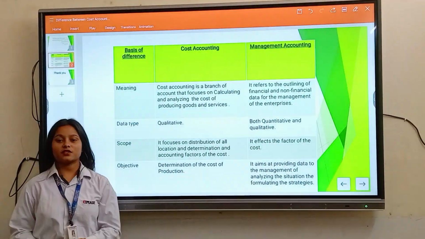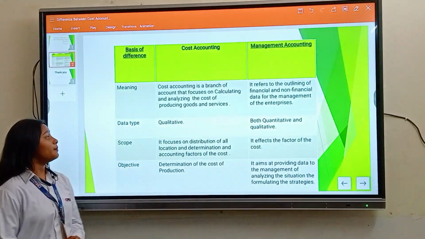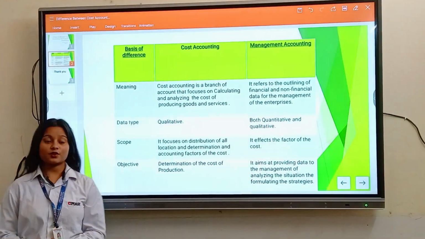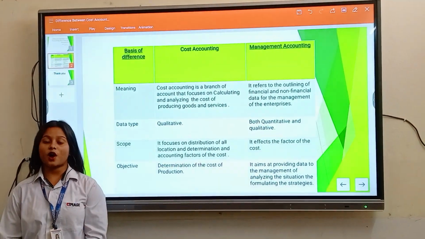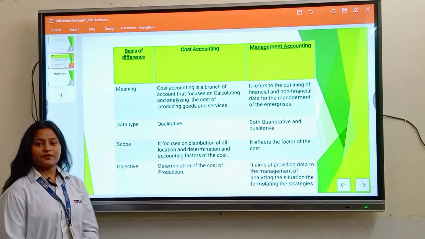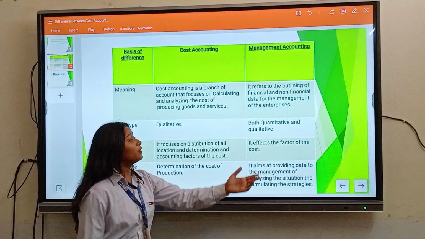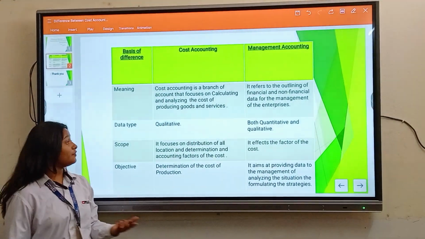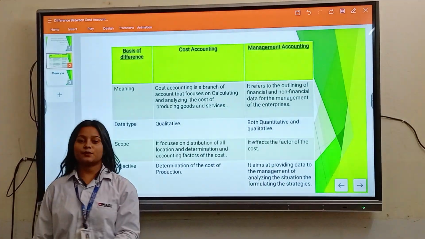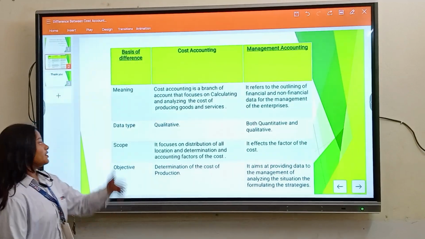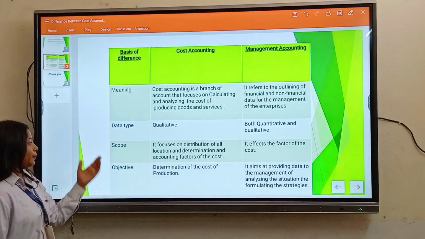First, meaning of cost accounting. Cost accounting is a branch of accounting that focuses on calculating and analyzing the cost of production of goods and services. On the other hand, management accounting refers to outlining financial and non-financial data for the management of the enterprises. And the second point is data type.